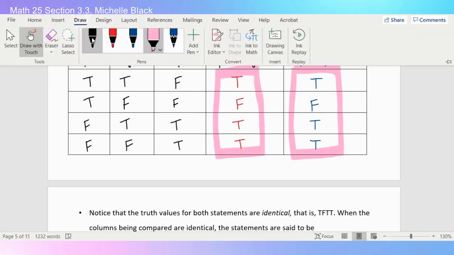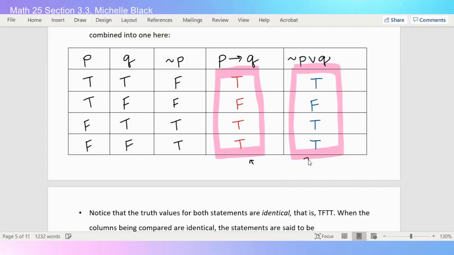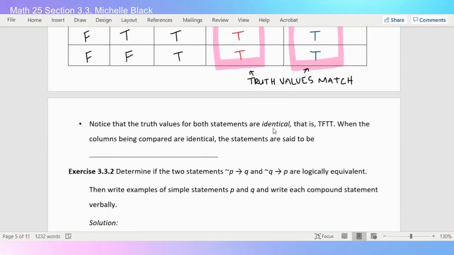So since their truth values match, these are logically equivalent. Since both statements are identical, these two statements are logically equivalent.